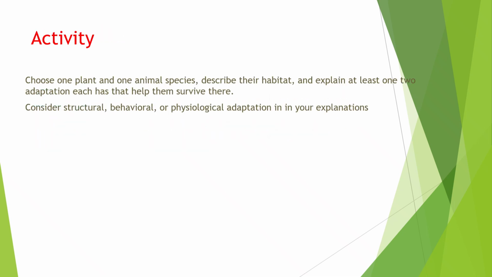Now that we have explored how different organisms adapt to survive in various habitats, I invite you to take some time and think about the plants and animals you know from your local environment. Your task is to choose one plant and one animal species. Describe their habitat and explain at least 2 adaptations each has that help them survive there.